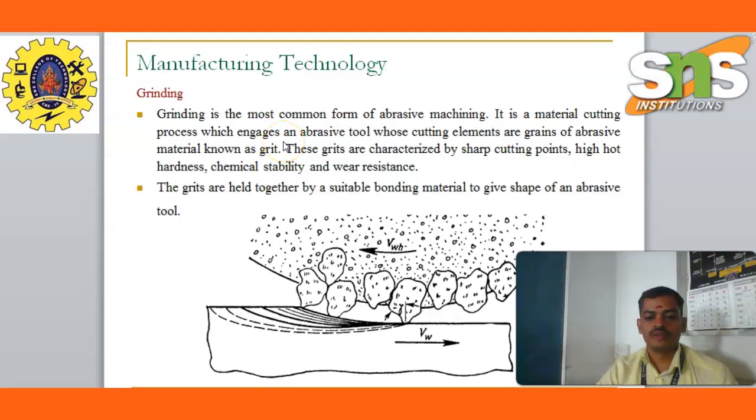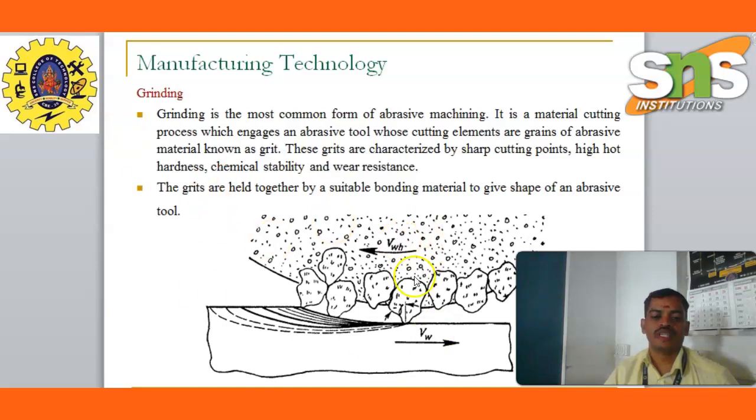Yes, good morning. Today the topic is advanced manufacturing technology in the grinding process. Grinding is the most common abrasive machining process. It is a material cutting process which engages an abrasive tool whose cutting elements, or grains of abrasive material, are known as grits. These grits are characterized by sharp cutting points, high hardness, chemical stability, and wear resistance. The grits are held together by a suitable bonding material that gives the abrasive its shape.